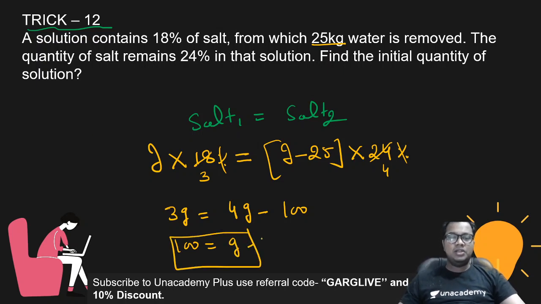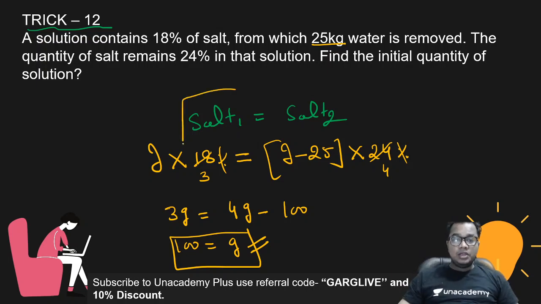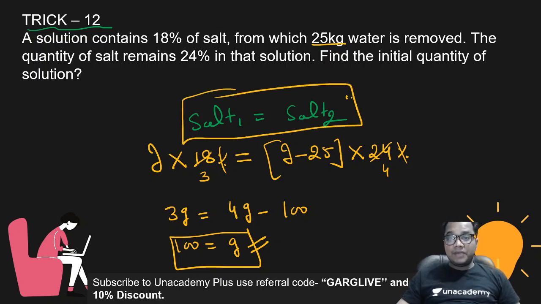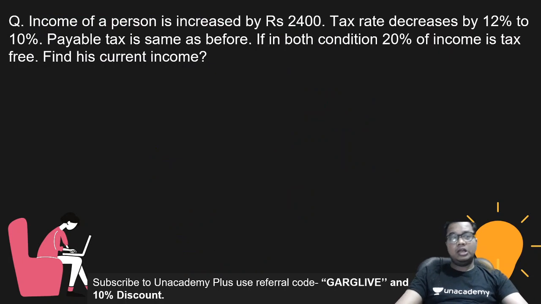That's a simple one. The initial quantity is 100 kilogram. So the simple way is to take the value that is the same in both the cases. I know I have removed only water, so salt in both the cases is the same. So I have equated the quantity of salt in both the conditions. That's the simple way to solve this type of question. Now the next one.